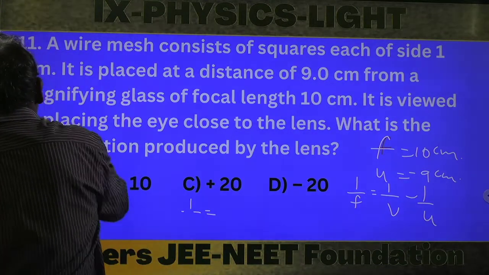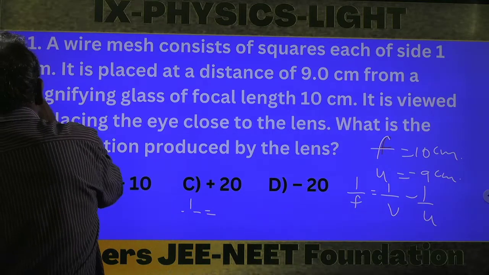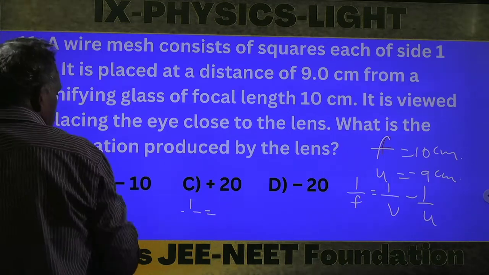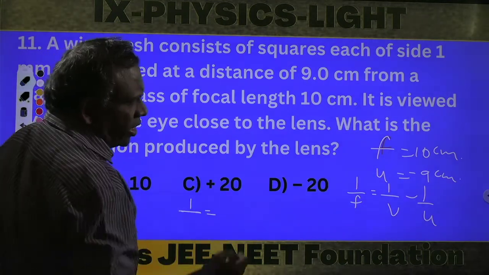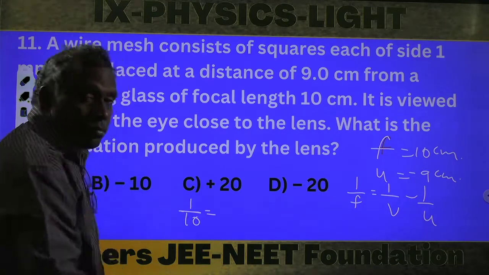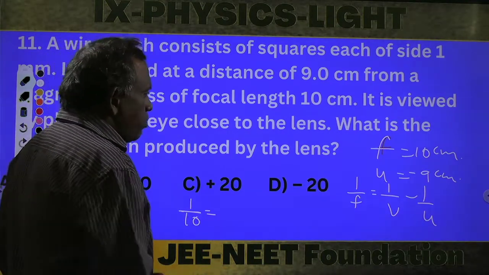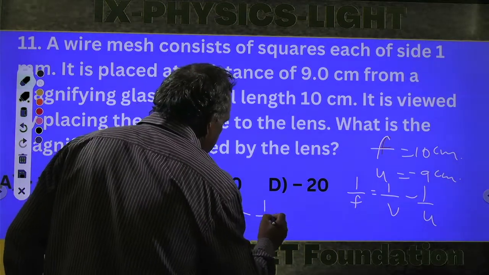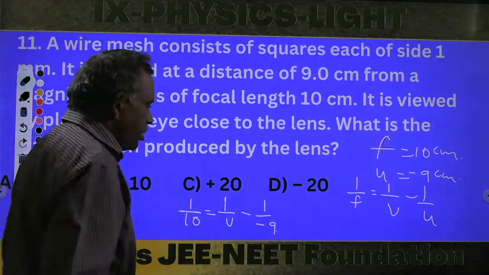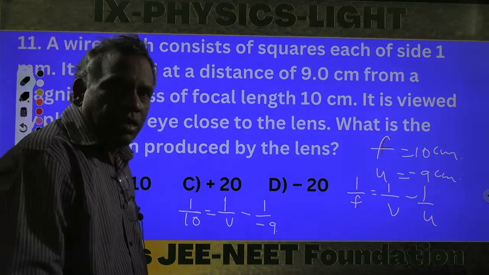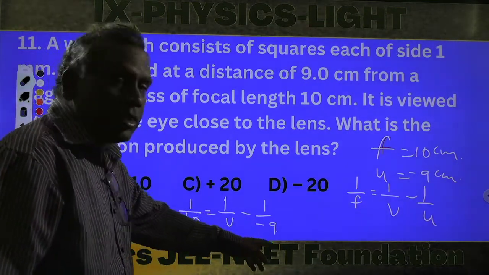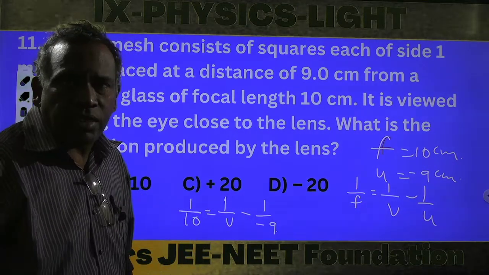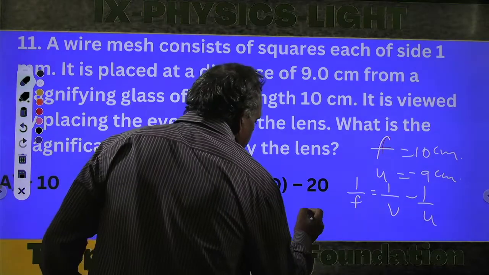So 1 by 10 equals 1 by v minus 1 by minus 9. Minus into minus is plus, so if you bring 1 by 9 to this side, you get 1 by v equals 1 by 10 minus 1 by 9.